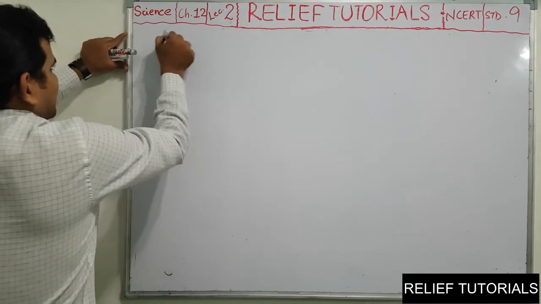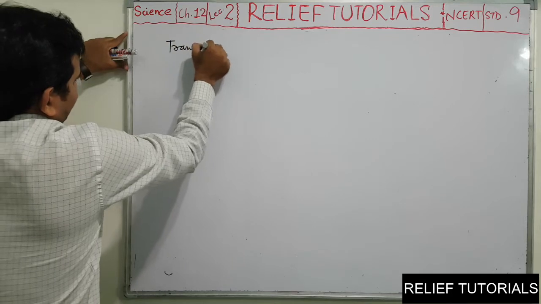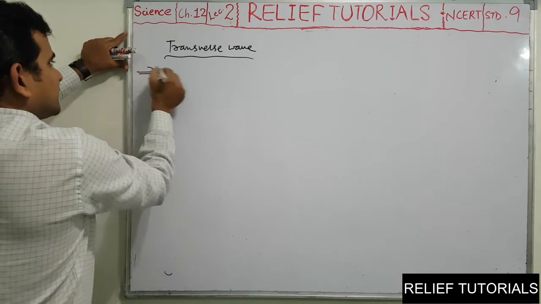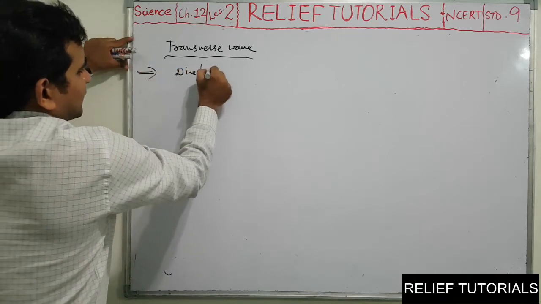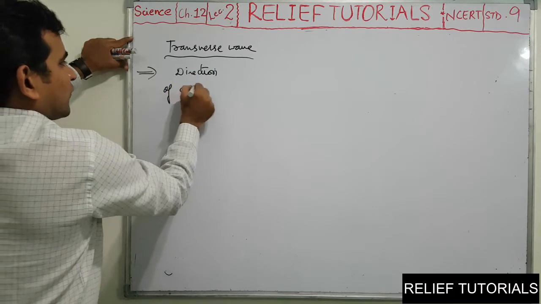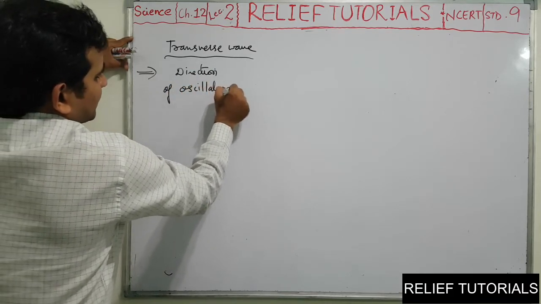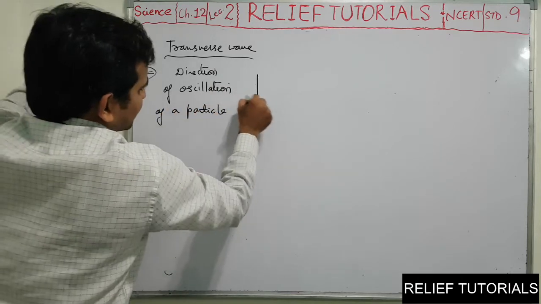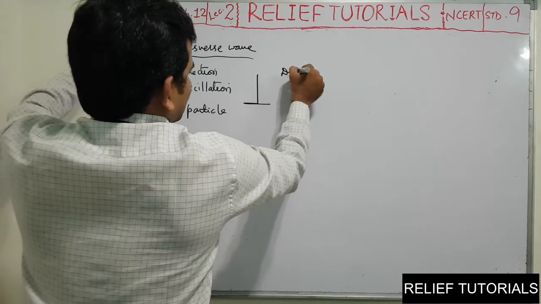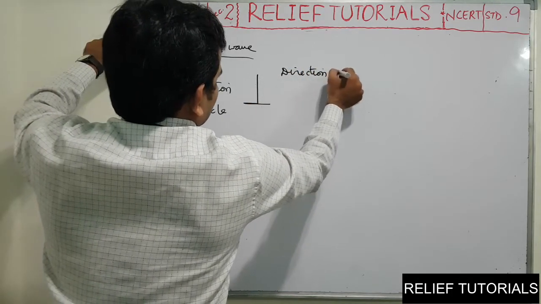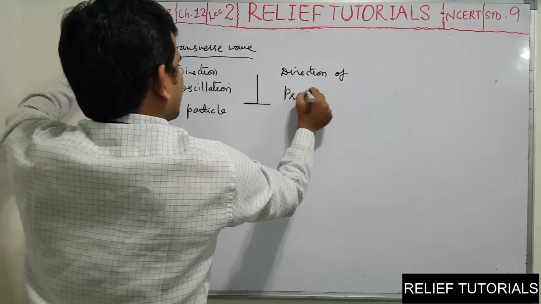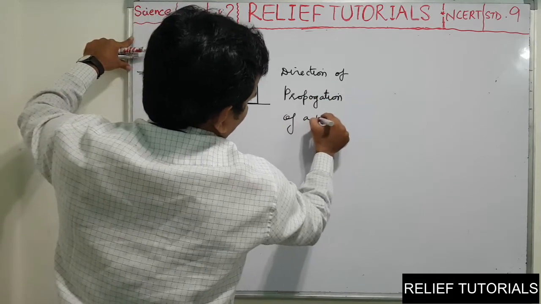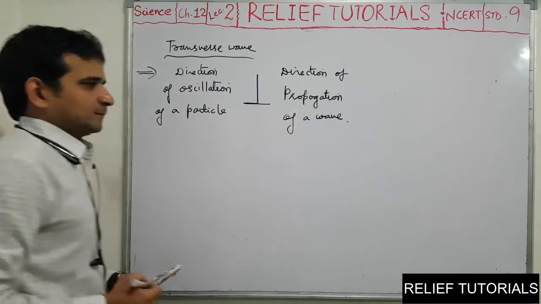First of all, the transverse wave. Transverse wave means in which direction of oscillation of a particle is perpendicular to direction of propagation of a wave.